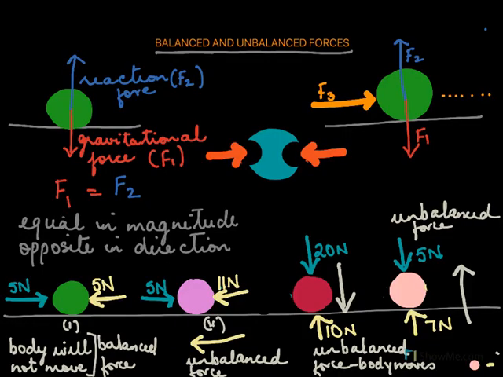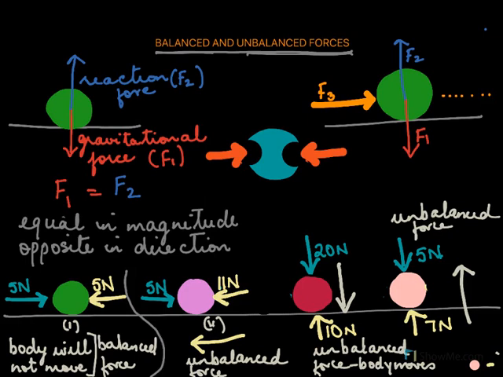Then we saw there are two kinds of forces. We had the balanced forces and the unbalanced forces. Forces that are equal and opposite are called balanced forces, and they cannot move a body. But unbalanced forces, which may be in opposite directions or the same direction, do not cancel each other. The net force is not zero. These are called unbalanced forces.